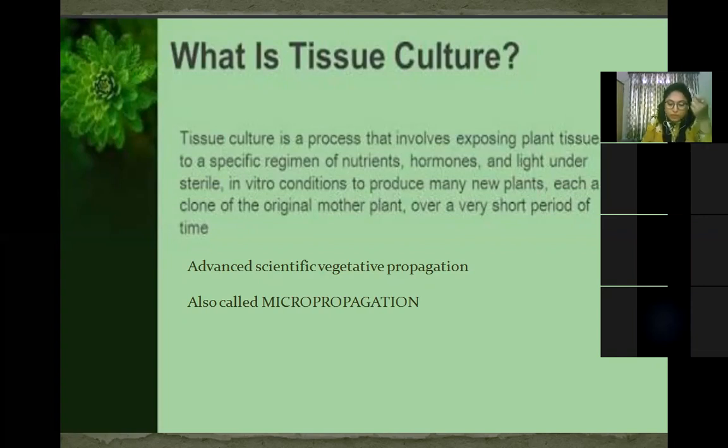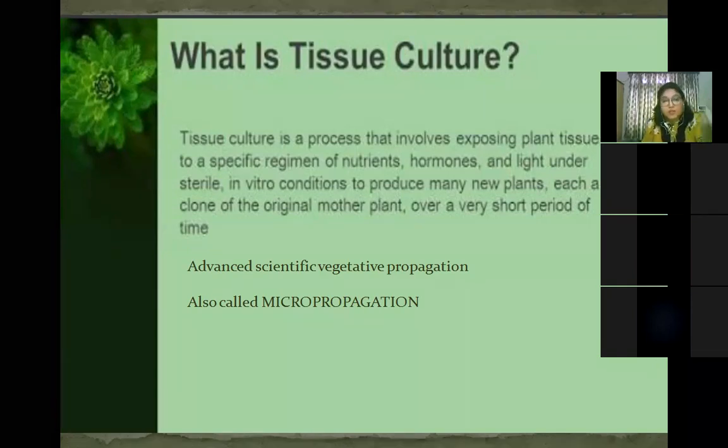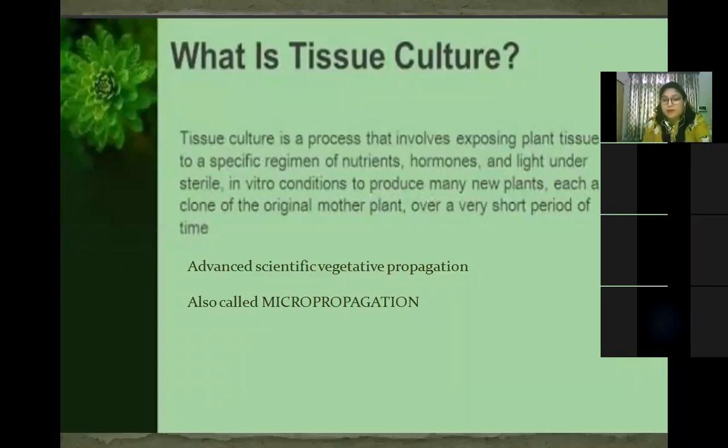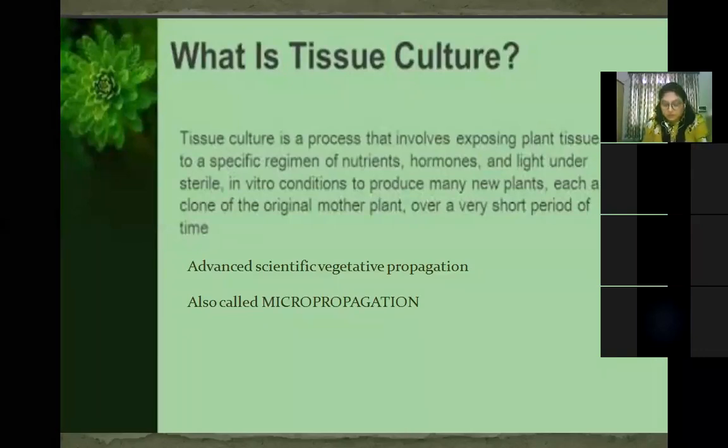You can take those small plantlets and place them in the soil so that they can grow into mature plants. And using tissue culture, many plants can be grown from one parent in disease free conditions. I told you it is done in laboratory conditions, in the artificial medium. So there are no chances of diseases because the environment is sterile. It is free from all bacteria.